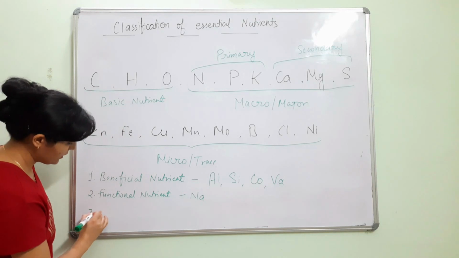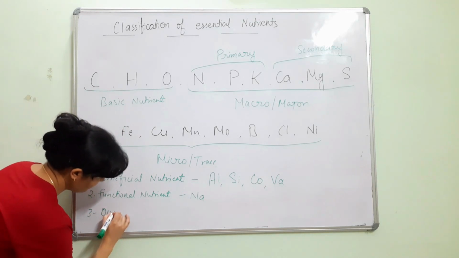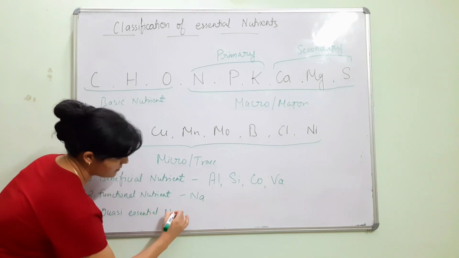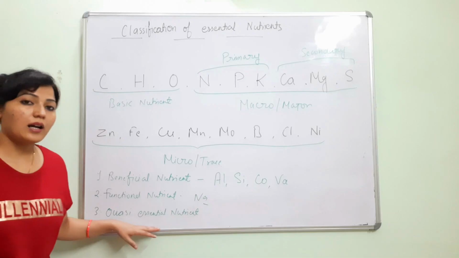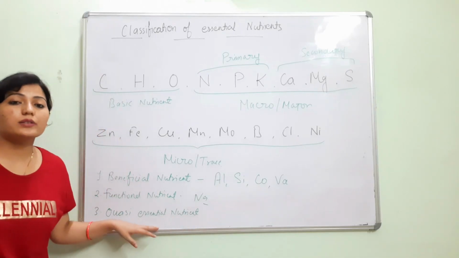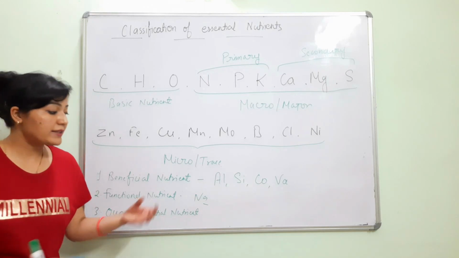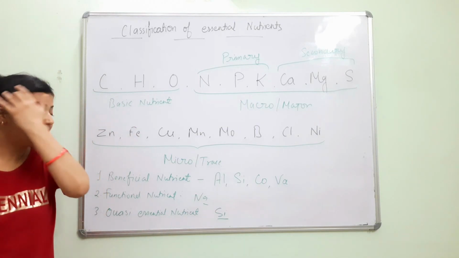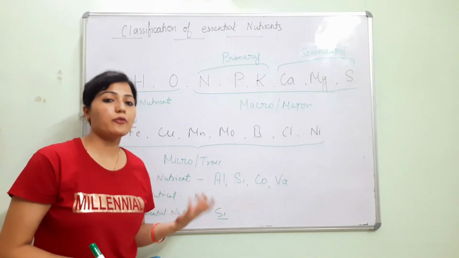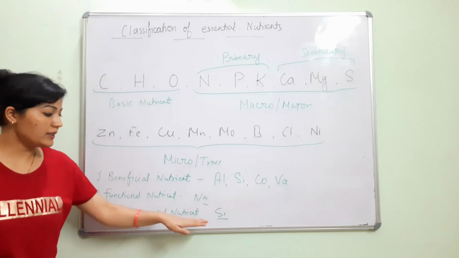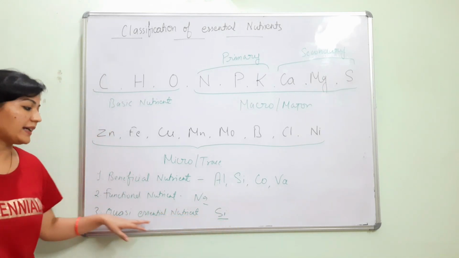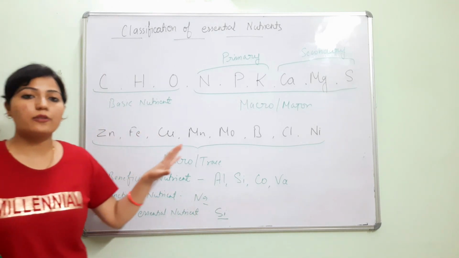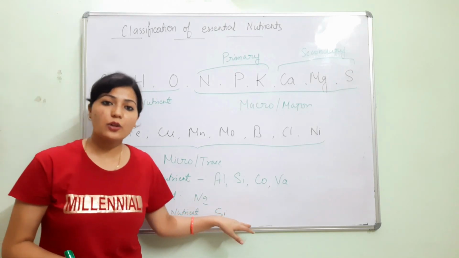The third group is quasi-essential nutrients. Under some specific conditions, these nutrients stimulate plant growth. For example, silicon in a rice plant. Silicon is very important for rice, but not for other plants. So this type of nutrient is called a quasi-essential nutrient. I hope you understand the classification of nutrients, the essential nutrients, and for the function of nutrients I'll make another video.